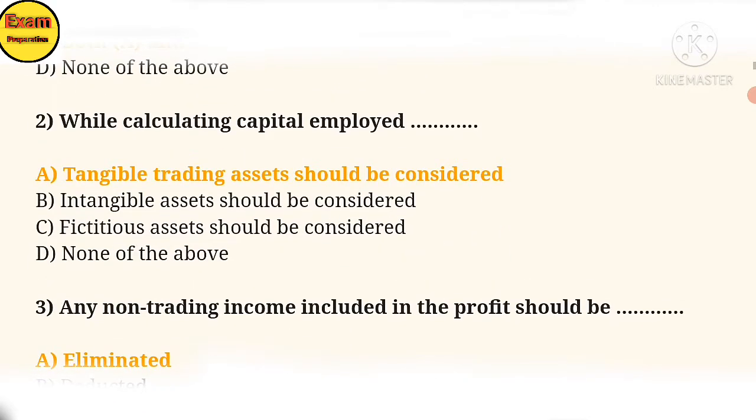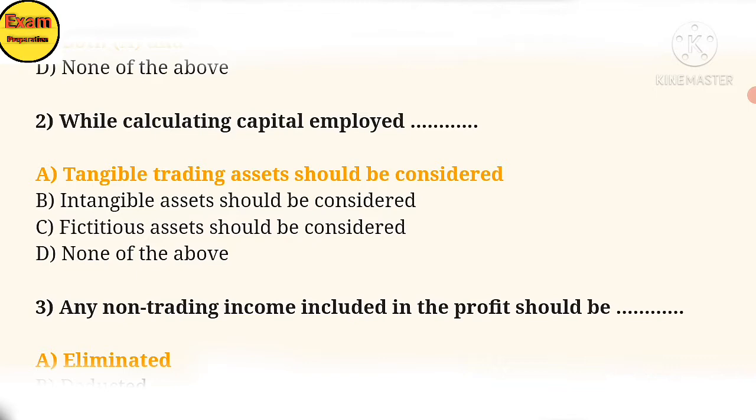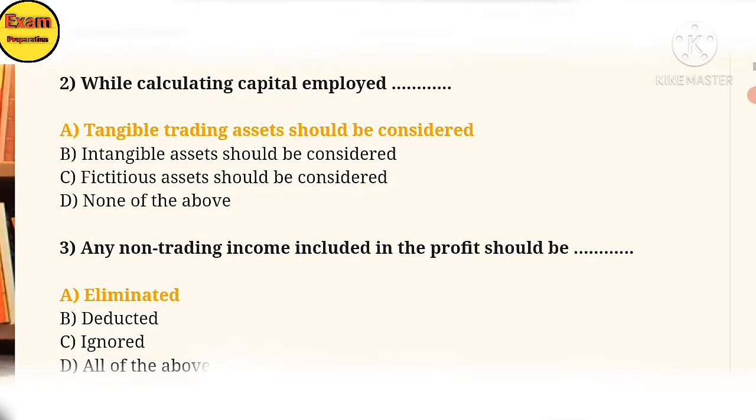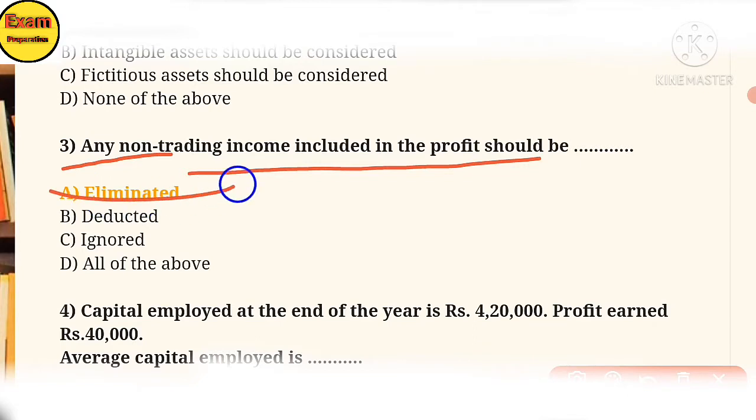Next, while calculating the capital employed, all the tangible trading assets should be considered. This is required for capital employed calculations. Third, any non-trading income included in the profit should be blank. Eliminated. The answer is option A.